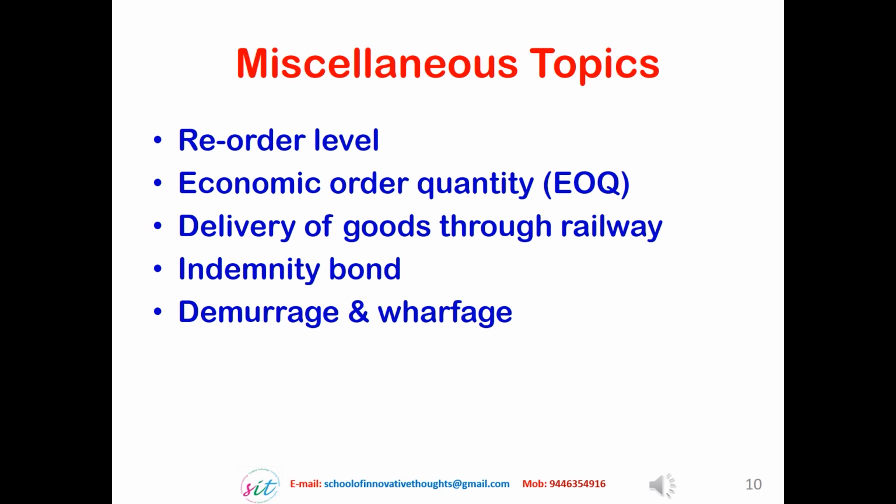Next is the process for delivery of goods through railway. When a parcel is booked in railway or a lorry parcel service, 2 copies will be given, a consignor copy and a consignee copy. Consignor is a person who is sending the item and consignee is the person or an organization to whom the booked item is dispatched.